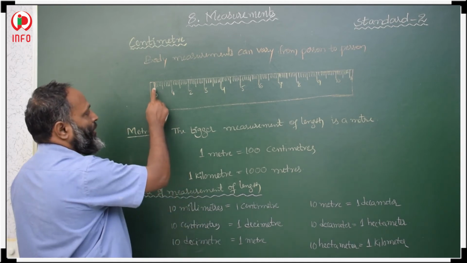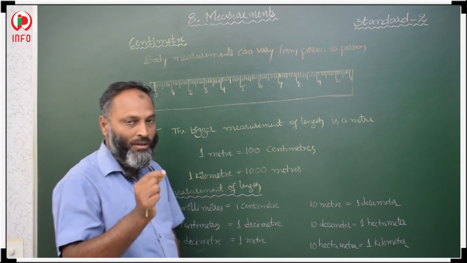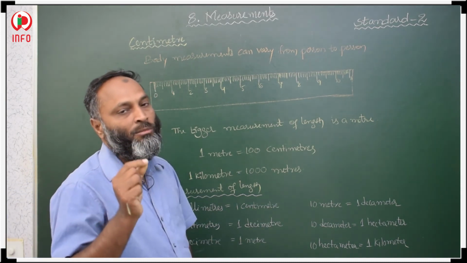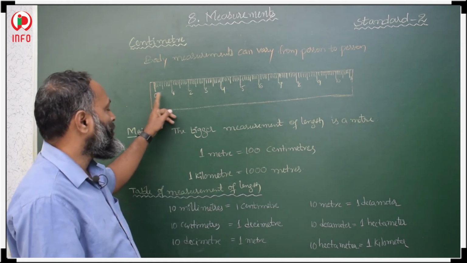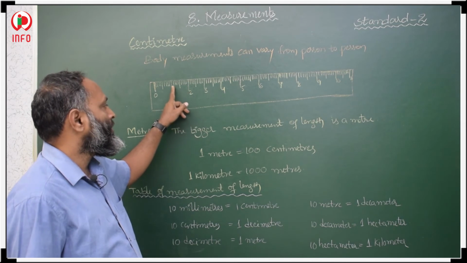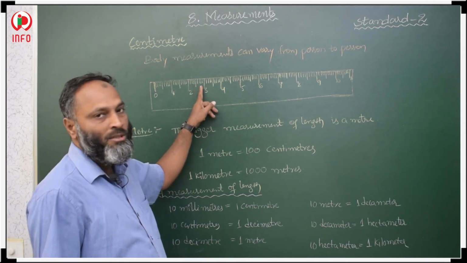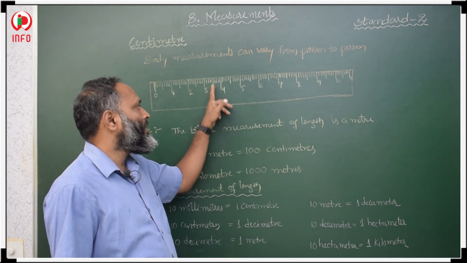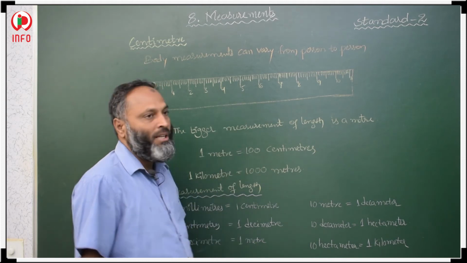In between, small lines are there. Total how many small lines are there? Once you count, total 10 small lines are there between 1 centimeter. 0 to 1 we have 10 small lines, and 1 to 2 also, 2 to 3 also, 3 to 4 also, and 4 to 5 also we have 10 small lines.